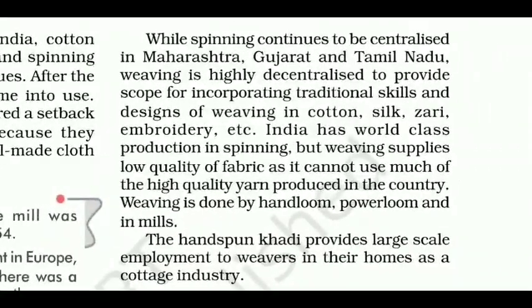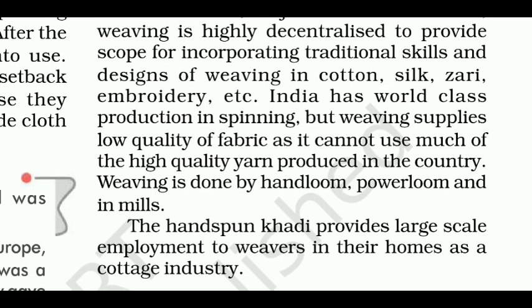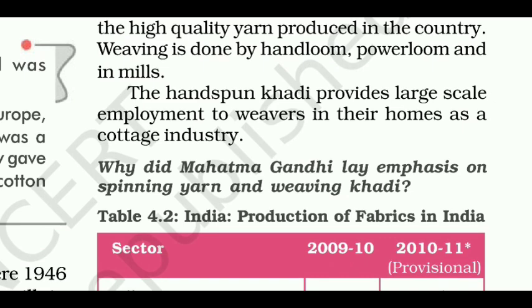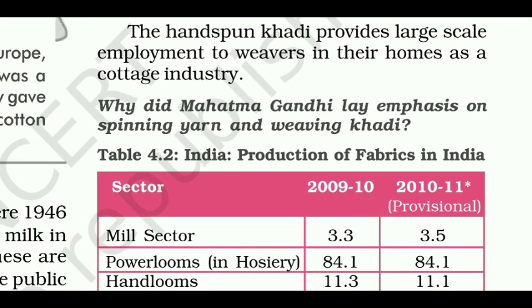While spinning continues to be centralized in Maharashtra, Gujarat, and Tamil Nadu, weaving is highly decentralized to provide scope for incorporating traditional skills and designs of weaving in cotton, silk, jari, embroidery, etc. India has world-class production in spinning, but weaving supplies low quality fabric as it cannot use much of the high-quality yarn produced in the country. Weaving is done by hand loom, power loom, and in mills. The hand-spun khadi provides large-scale employment to weavers in their homes as a cottage industry. Here is a question: why did Mahatma Gandhi lay emphasis on spinning yarn and weaving khadi?